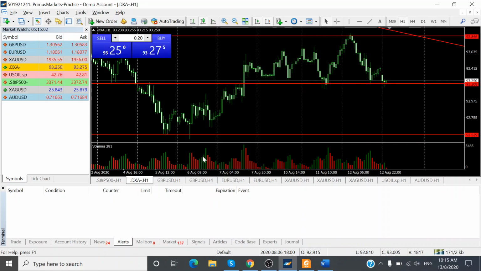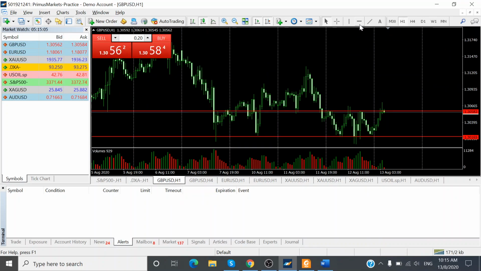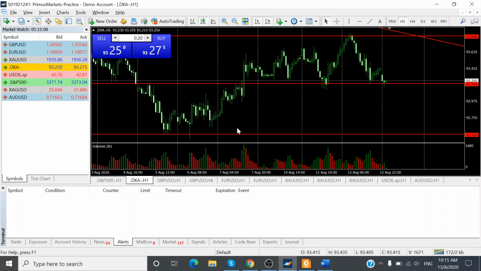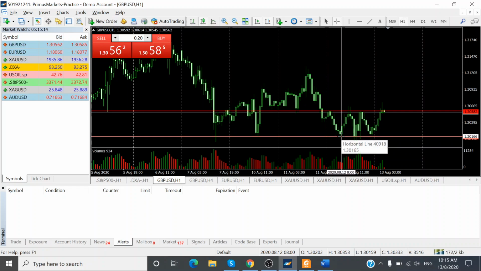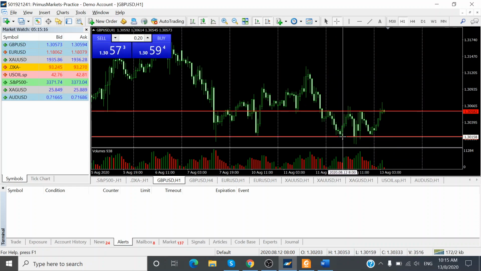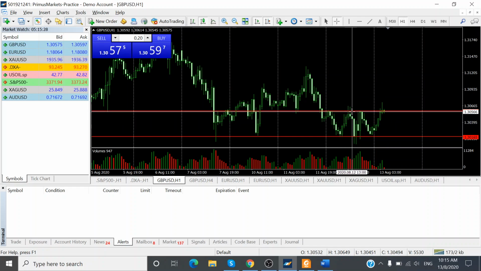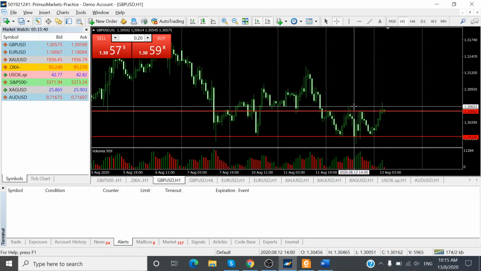Back on the UK pound chart, as the US dollar was weakening at about 1 p.m., we do see a similar pattern, the UK pound finding support at the 1.3015 level and then moving up from 1.3015 to a high of 1.3066, moving up 50 pips. Towards the US trading session, it comes down another 50 pips, and again it was mostly consolidating within a 60 pip movement, from the top until the bottom.